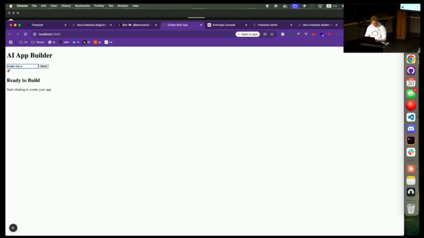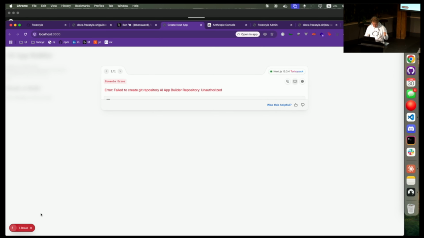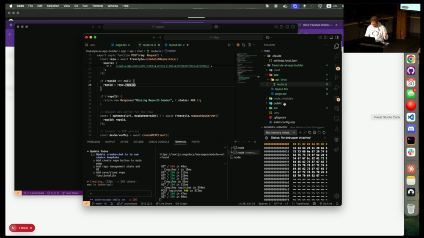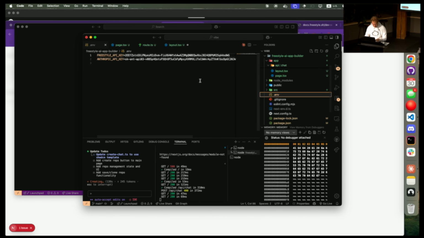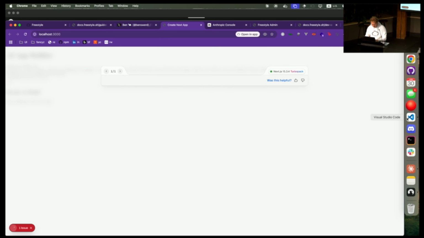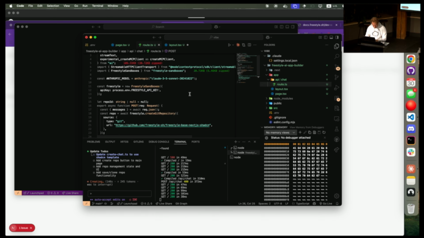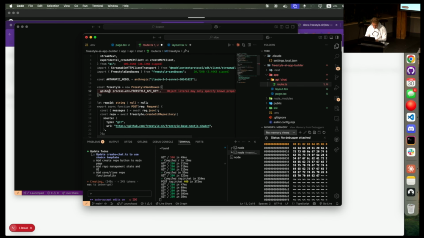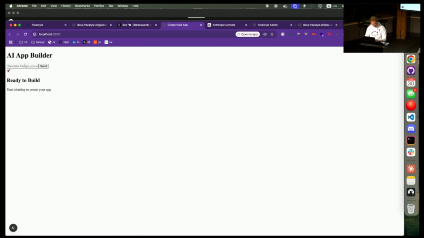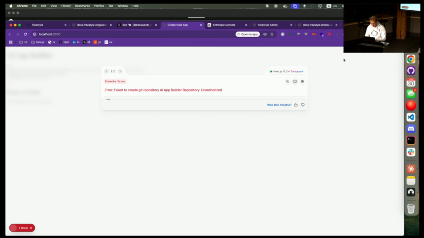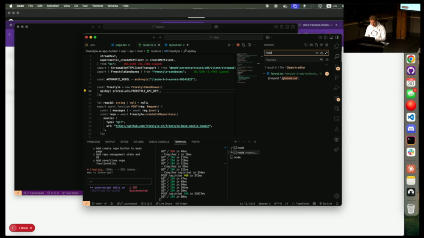Make me a bakery site. Okay, this is different, and now we're having some kind of issue. And failed to create this because unauthorized. Freestyle API key. Let's make sure that's there. And where are we even? This is not planned. Failed to create.